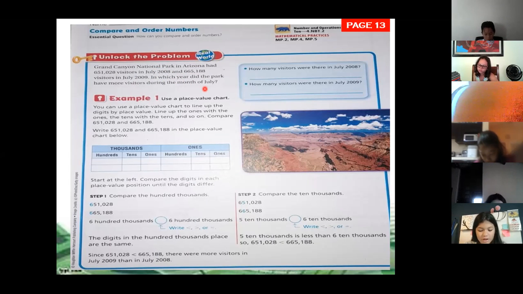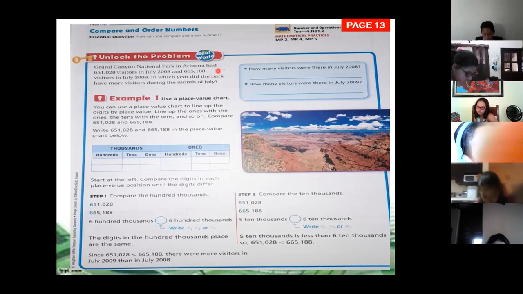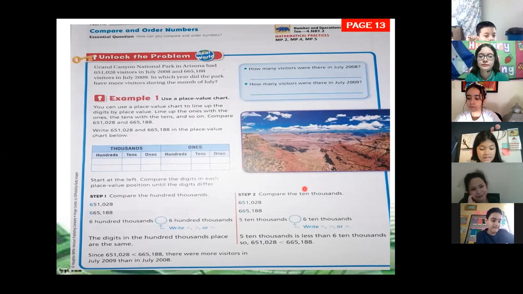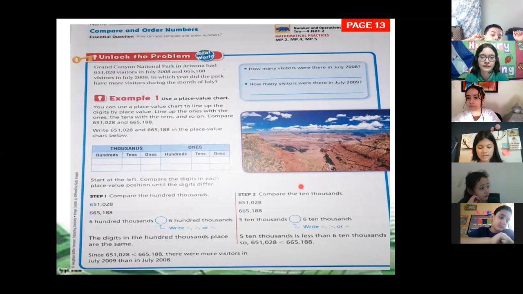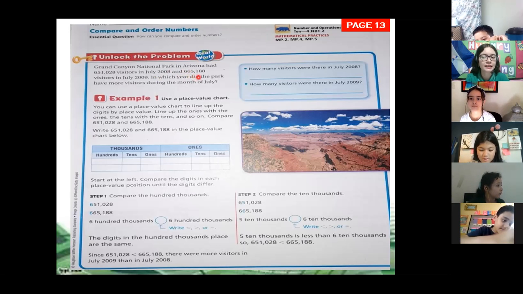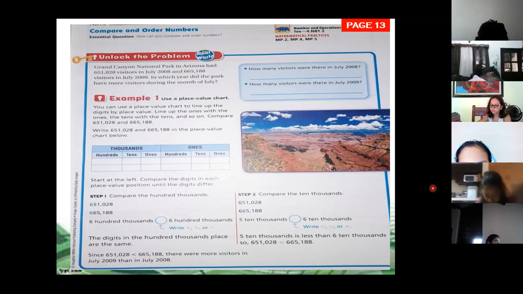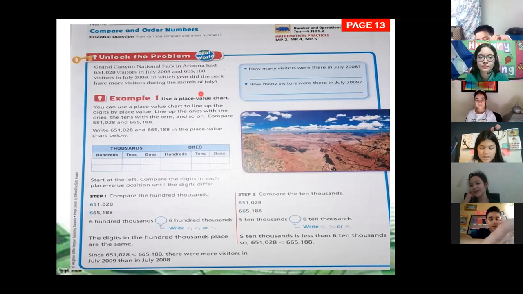Grand Canyon National Park in Arizona had 651,028 visitors in July 2008 and 665,188 visitors in July 2009.